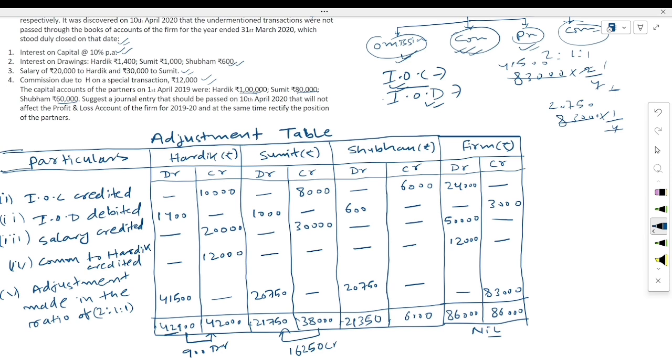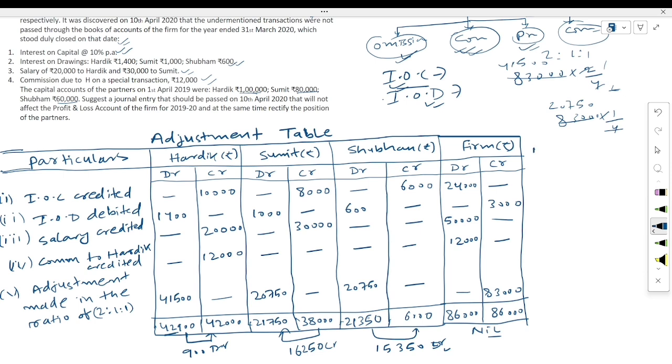Here we have to see which balance. Here the debit balance is more than the credit balance. So Shubham's account will be a debit balance, 21,350 minus 6,000, 15,350. This will be a debit balance because the debit balance is more. Now what adjustment entry will we pass? Those having a debit balance we will write on the debit side, and those having a credit balance we will write on the credit side. Debit balance is whose? Hardik and Shubham have a debit balance.